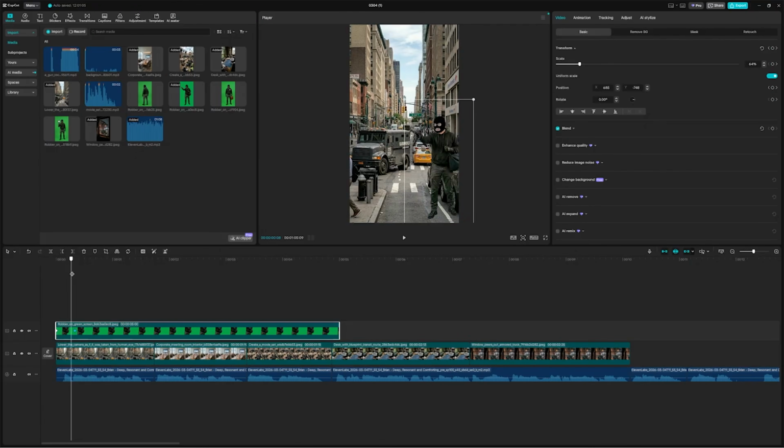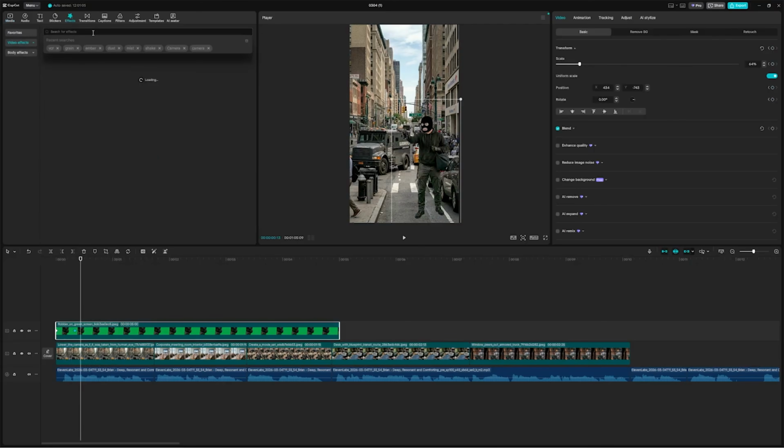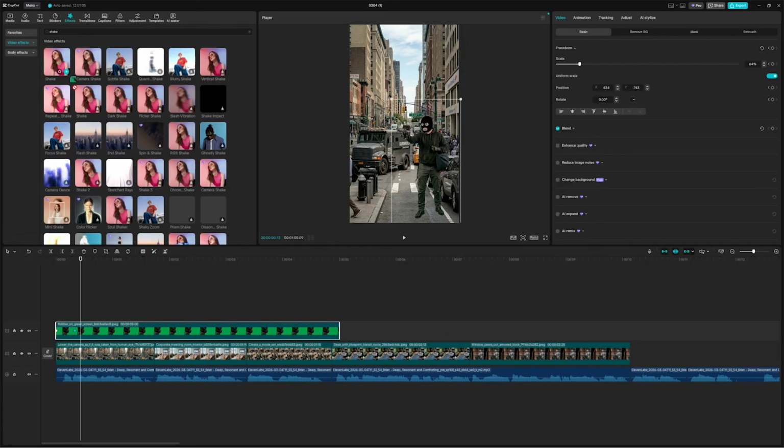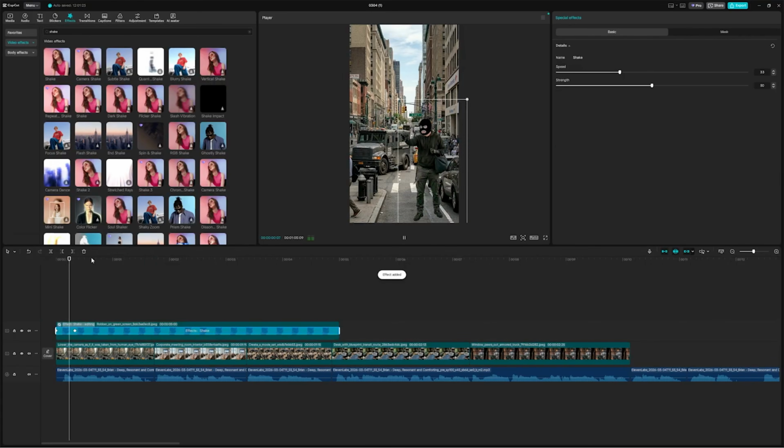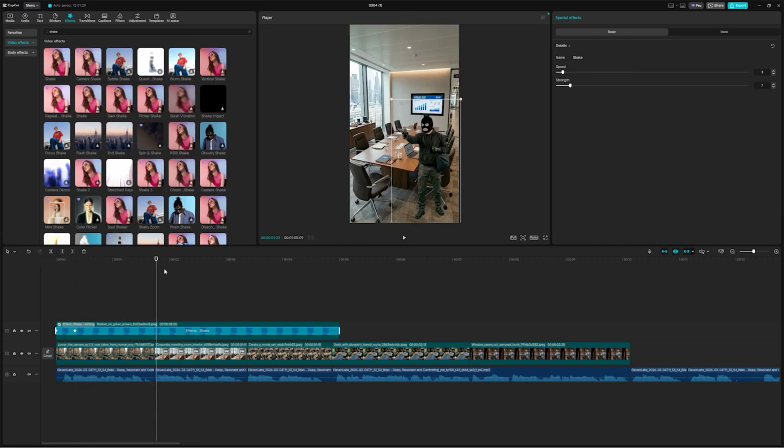But static images are dead media. We need camera movement. I am jumping up to the Effects tab, hunting down the shake effect, and dragging it onto our character. I am turning the speed and strength way down. I just want that subtle, raw, handheld camera vibe. It makes the AI feel human.